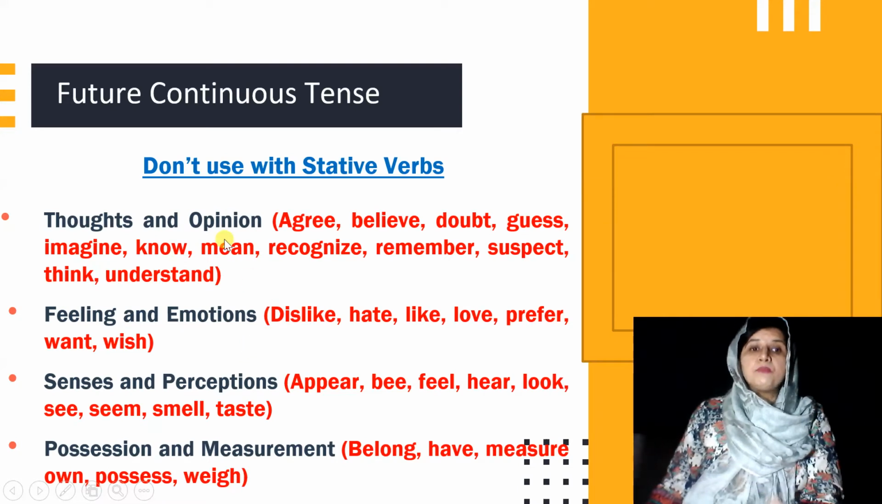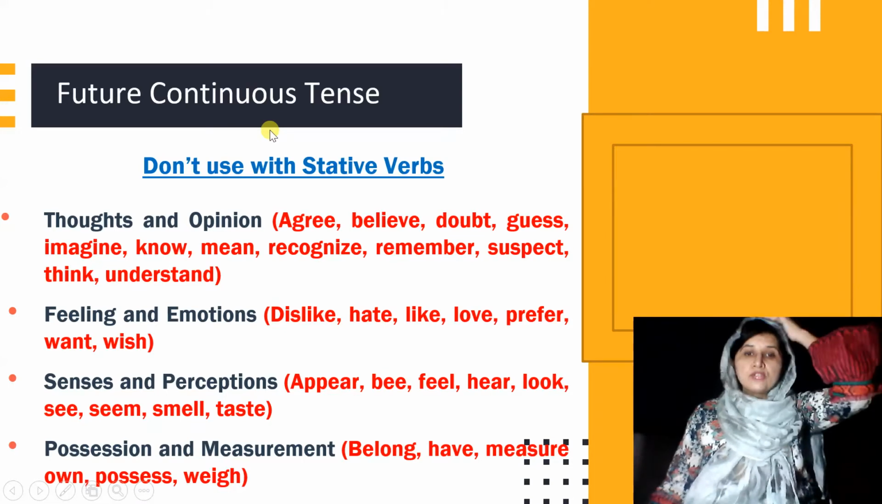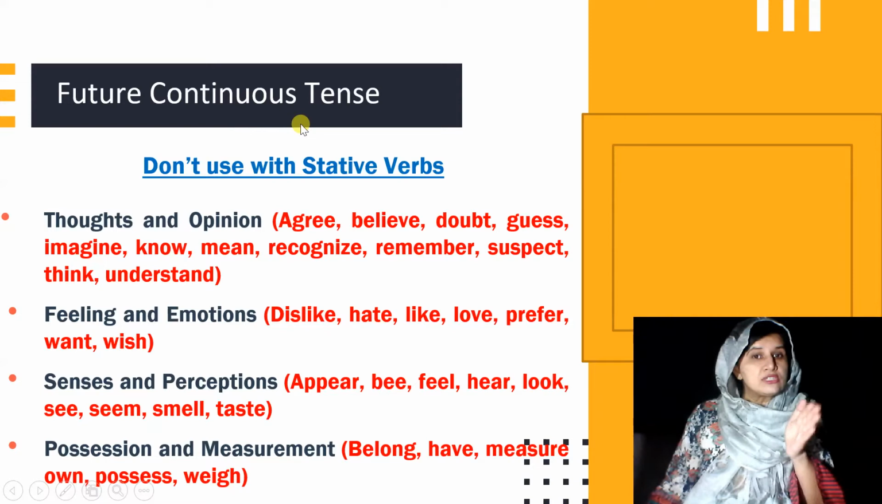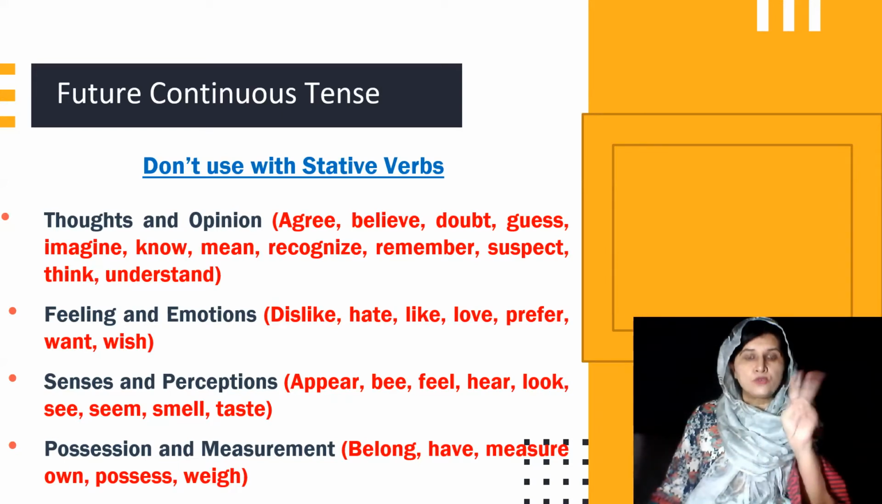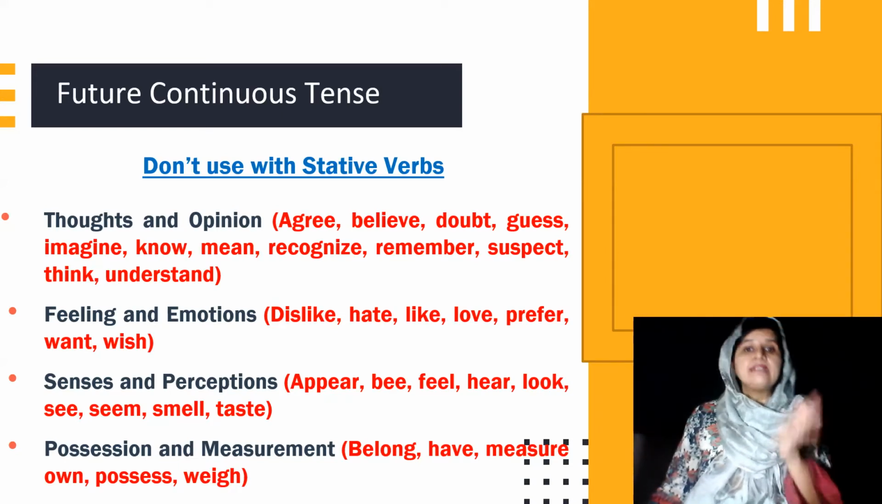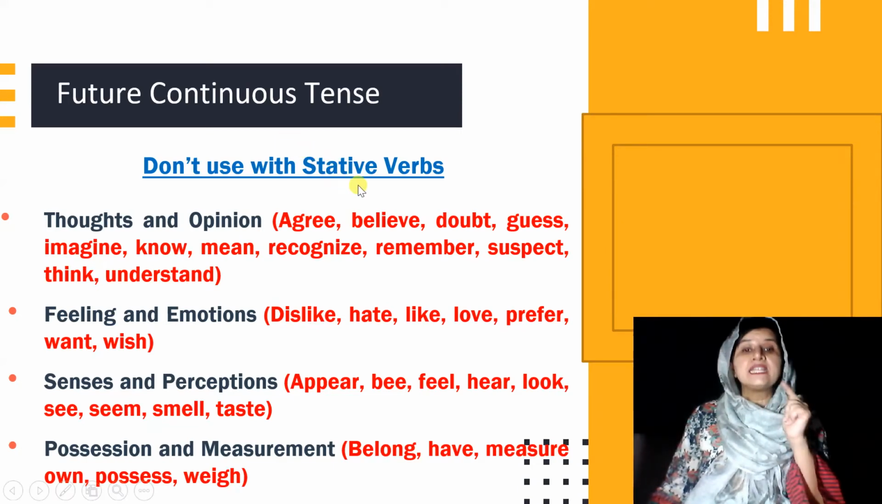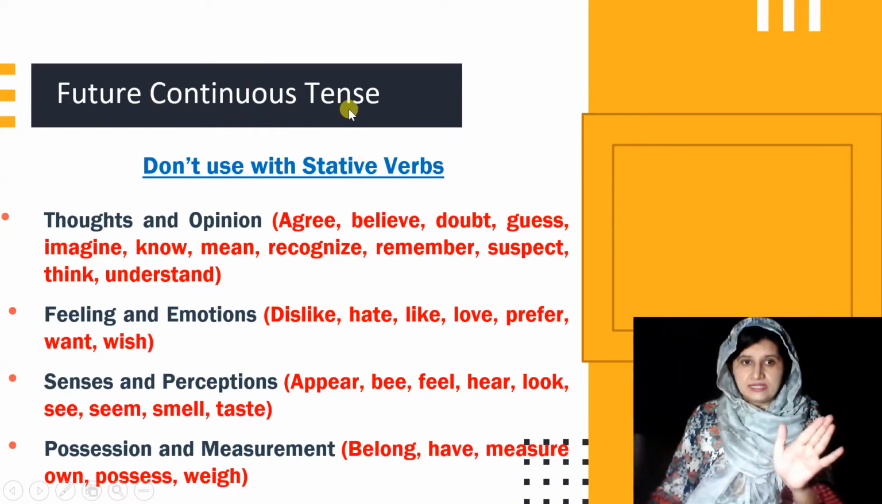Okay, if it is important to understand where to use future continuous tense, we should also understand where we should not use future continuous tense. Future continuous tense or any form of continuous tense can be used with action verbs. Right? Verbs are of two types, action verbs and stative verbs. Action verbs show action. On the other hand, stative verbs show state, situation, any condition. And we never use stative verbs with any form of continuous tense.